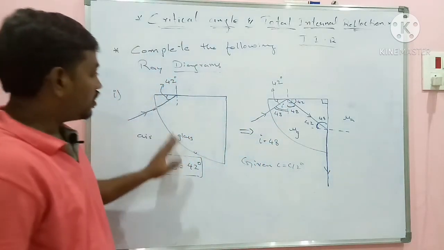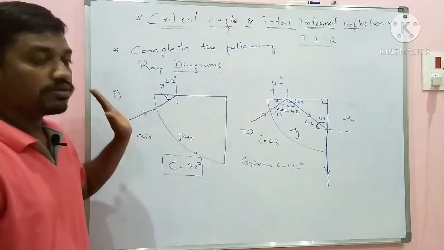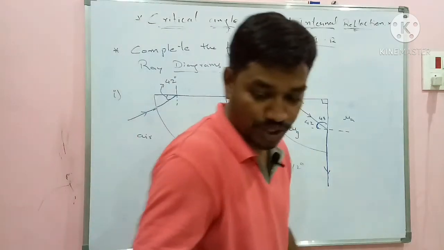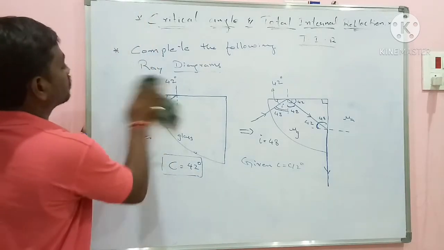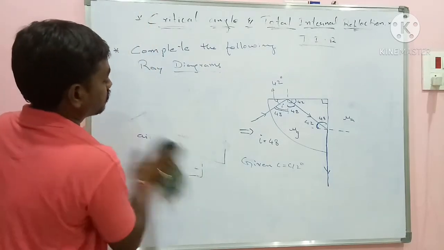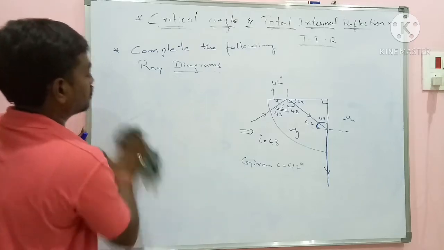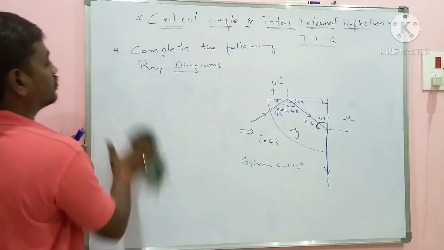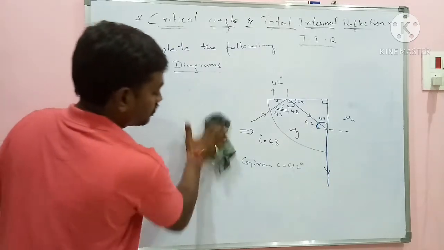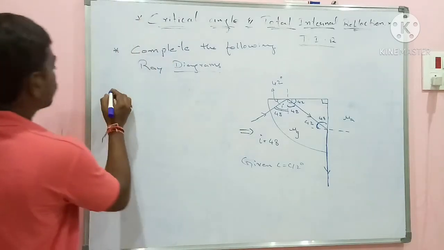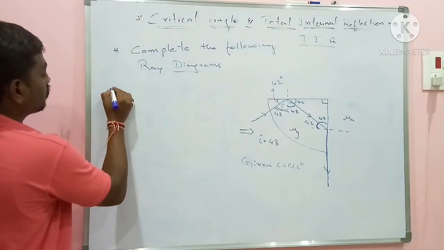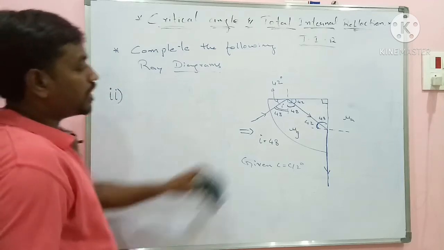So this is question number 1. Please make a note of it. Let me go to question number 2. Shall I rub it?